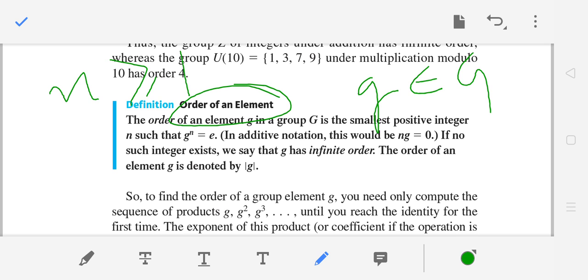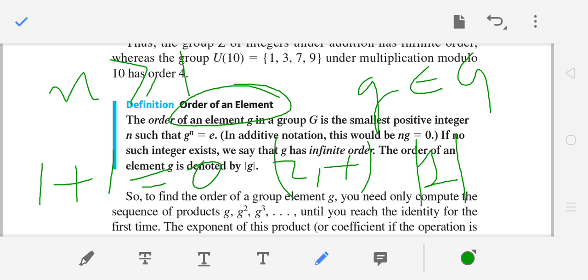Like in the case of integers, if you take the set of integers Z under addition, what is the order of 1? Can you add 1 n times and make it 0? Can you add 1 as many times as you can and make it 0? No, you can't. You can't write 1 plus 1 equal to 0. You can't write 1 plus 1 plus 1 equal to 0.